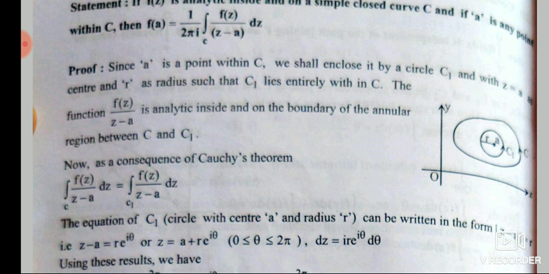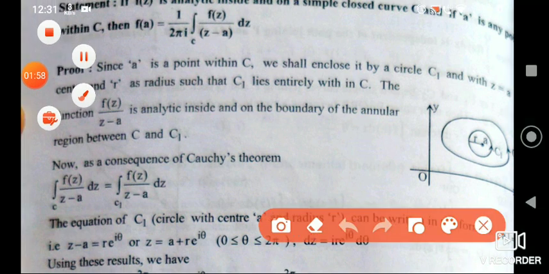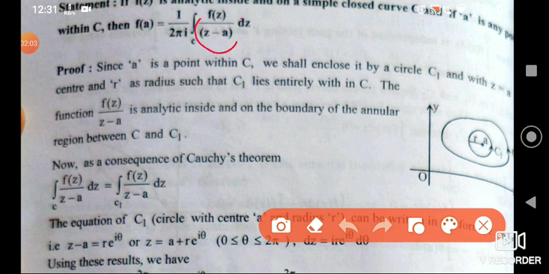So the f(z) which was used in Cauchy's theorem is different from the f(z) here. To use Cauchy's theorem, the f(z) which is needed there will be this whole thing, 1 by 2 pi i times f(z) divided by (z minus A), all together. That is the f(z) required for Cauchy's theorem.